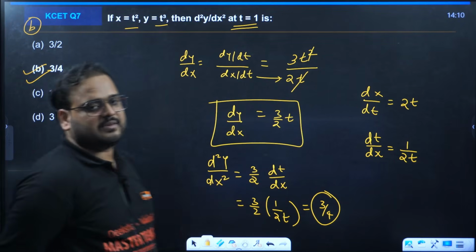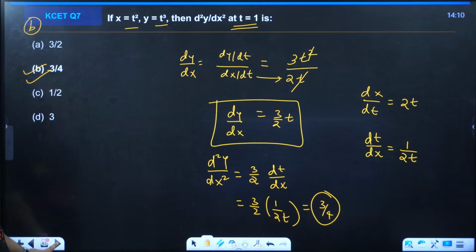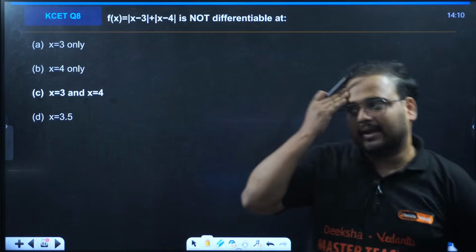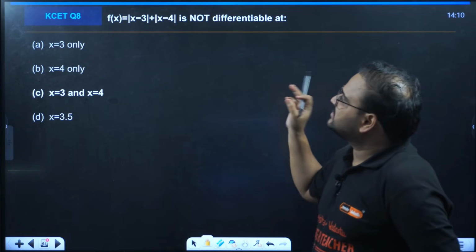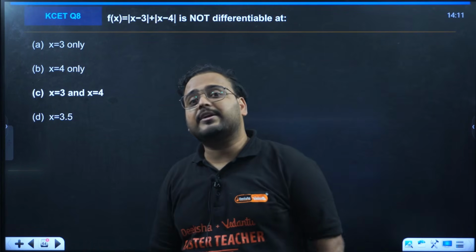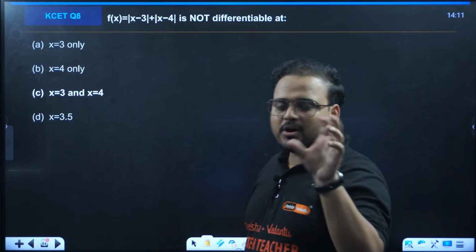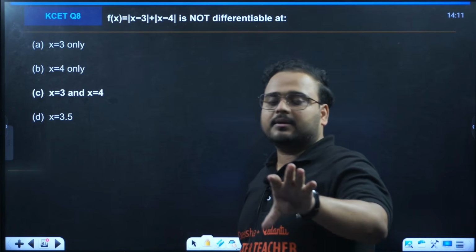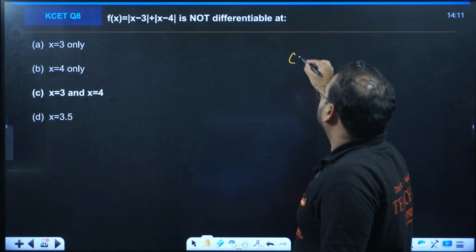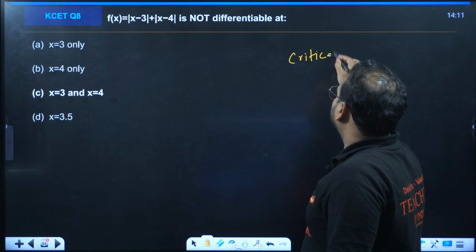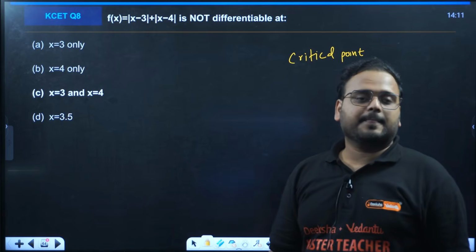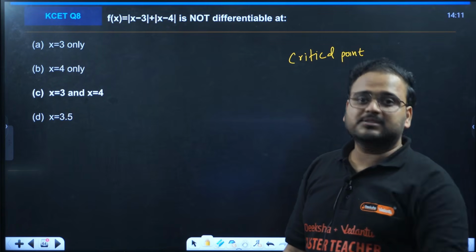Please have a look, question number 7. Moving on with question number 8. Again, they're asking us this given function is not differentiable at which point. So always remember, any modulus function or any modulus function's part will be non-differentiable at its critical point or value. And what does that mean? It means where that modulus becomes 0.